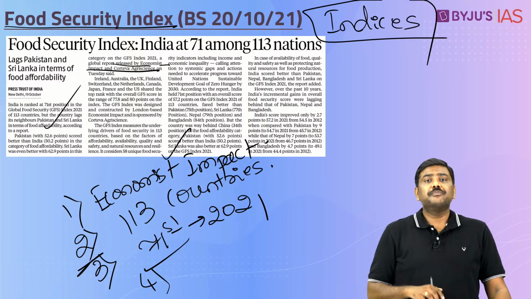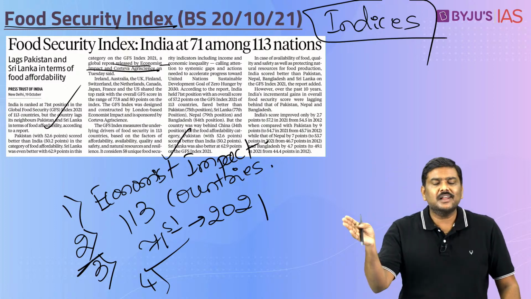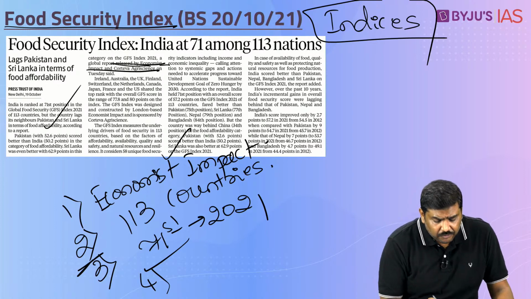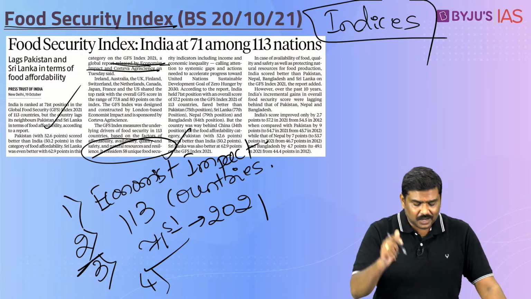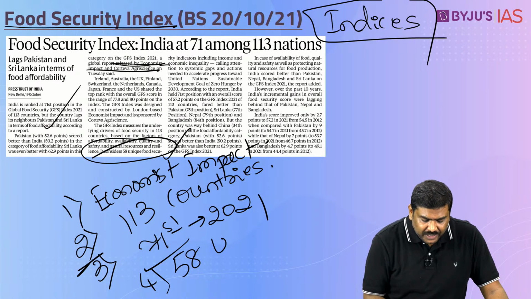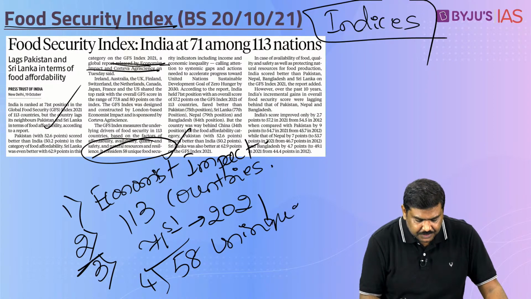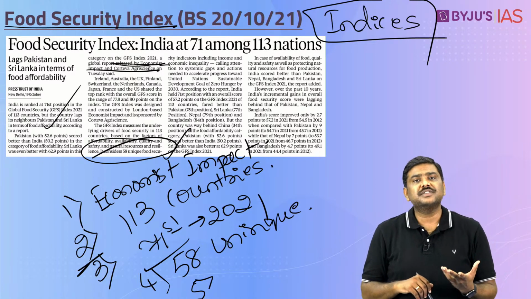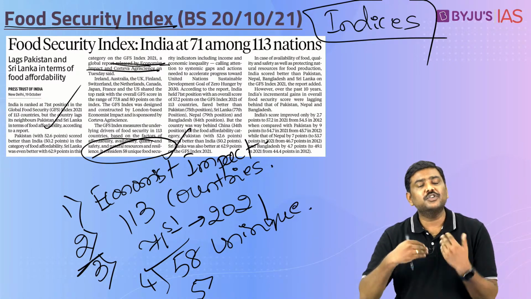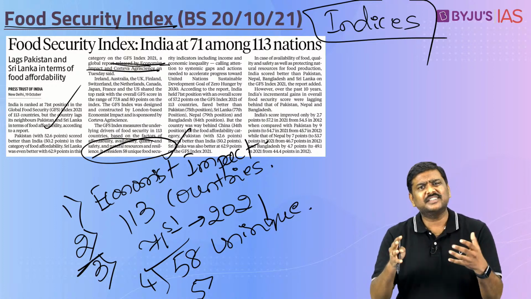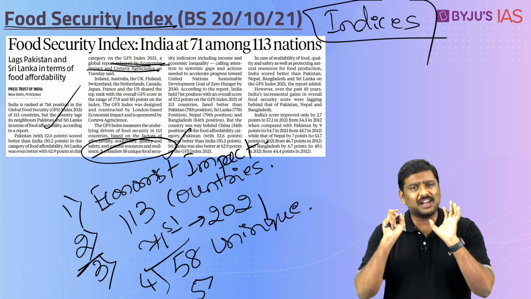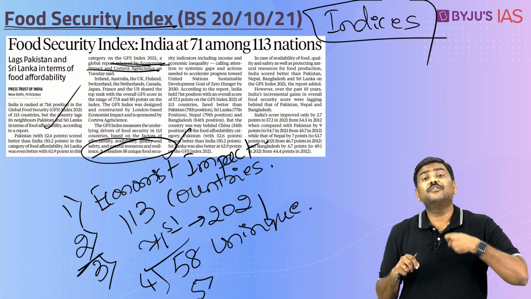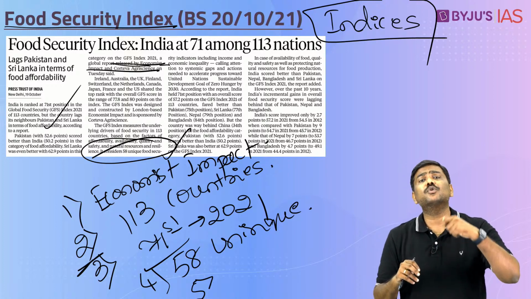Fourth very important point, for evaluating the performance of these particular countries, this Economist Impact organization will measure the performance of these particular countries under 58 unique food security related parameters. Fifth important point, as per the latest report, this report mentions that performance of India in terms of food security in the last 10 years has improved just marginally. I will repeat it. The performance of India in providing food security in the last 10 years has improved marginally.